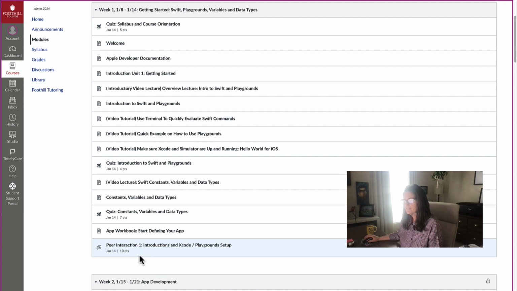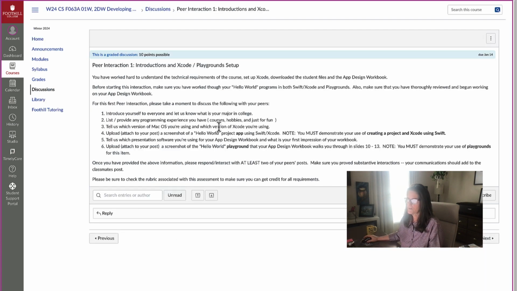And then finally, I'm asking that you complete your peer interactions. Part 1 is just an introduction. You're going to introduce yourself to the class and communicate your experience with setting up Swift and playgrounds, and make sure that everyone is ready to get started with the future modules. A big thing about this, it's important that you notice, besides making your post in the peer interaction, you are to respond to at least 2 of your peers.